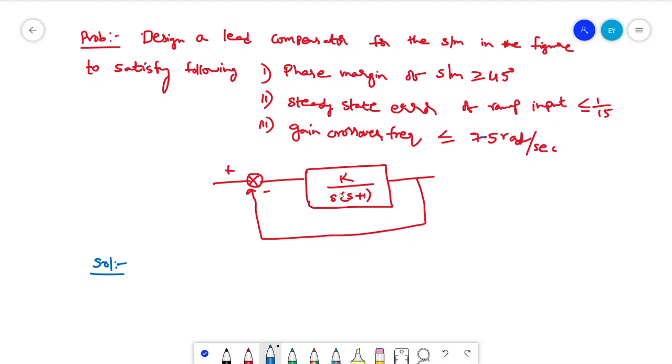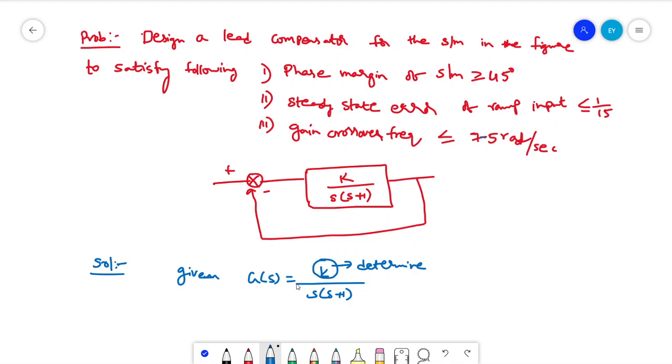So the first thing is the k they gave here. We have to determine k. We don't know what the open loop gain is. This is the open loop gain k. If you consider this particular system, this is the open loop system, right? So the given system is G of s equal to k by s into s plus 1, right? So we need to determine the k value. The unknown k should be determined.